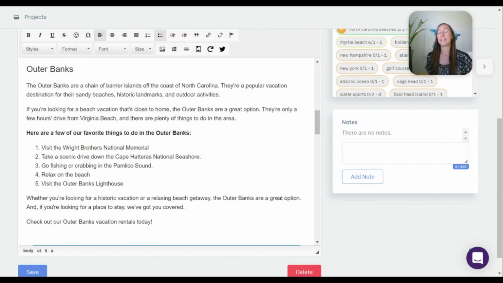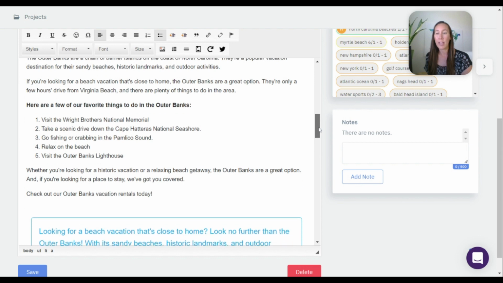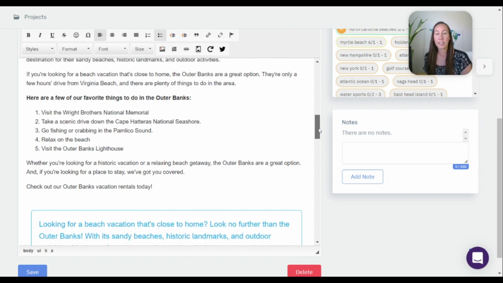Now we have the Outer Banks. So this is in North Carolina. The Outer Banks are a chain of barrier islands off of the coast of North Carolina. They're a popular vacation destination for their sandy beaches, historic landmarks, and outdoor activities. If you're looking for a beach vacation that's close to home, the Outer Banks are a great option. They're only a few hours drive from Virginia Beach, and there are plenty of things to do in the area. Here are a few of our favorite things to do in Outer Banks. They give some things to do.